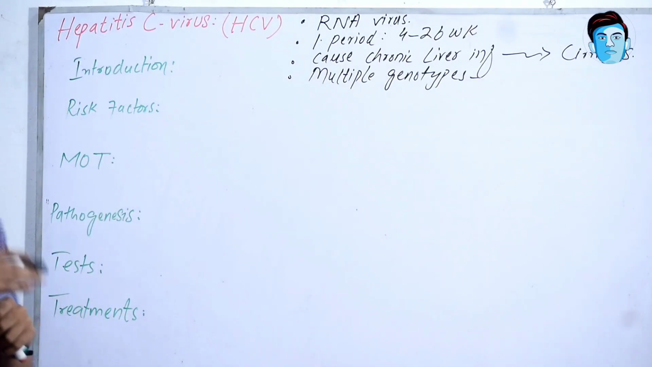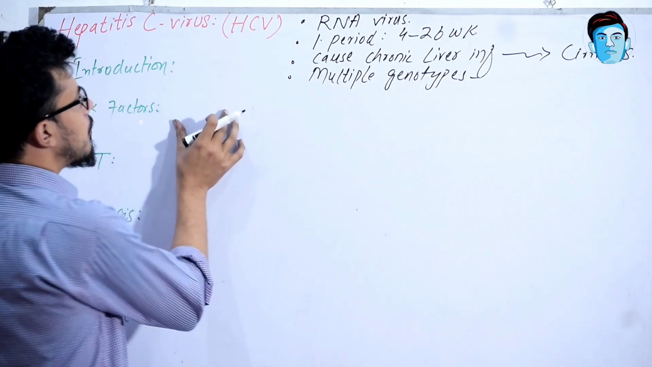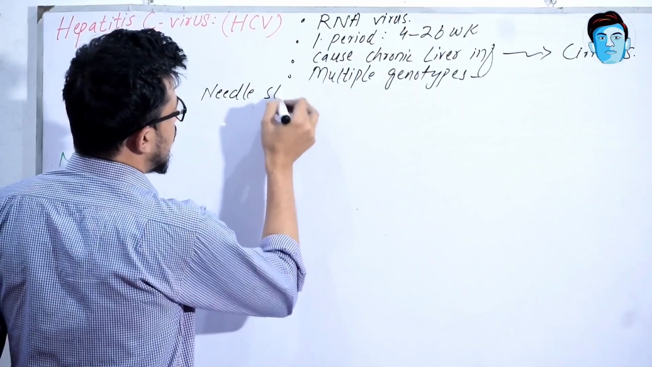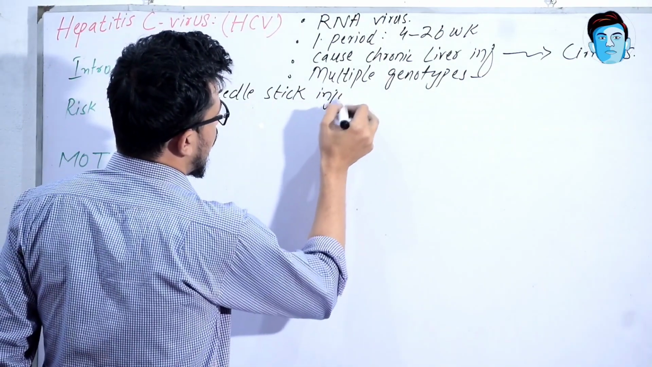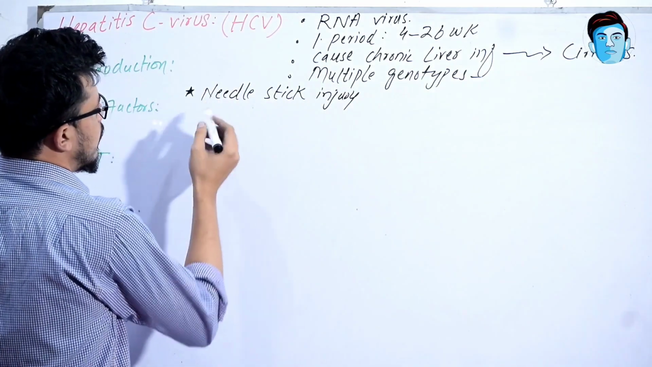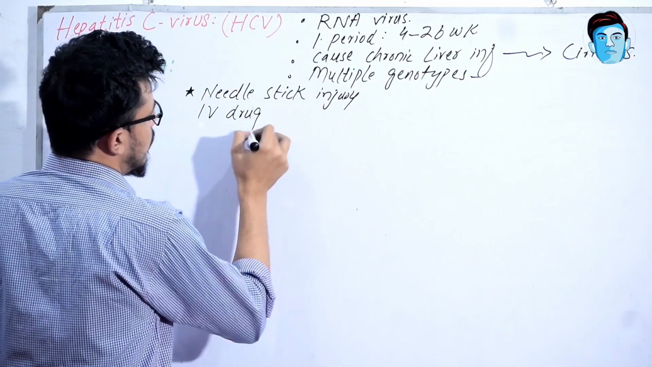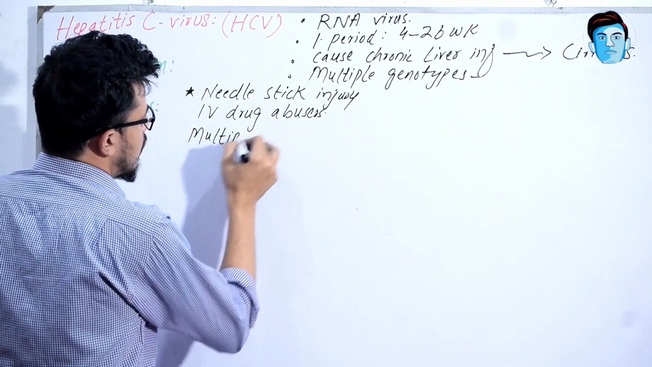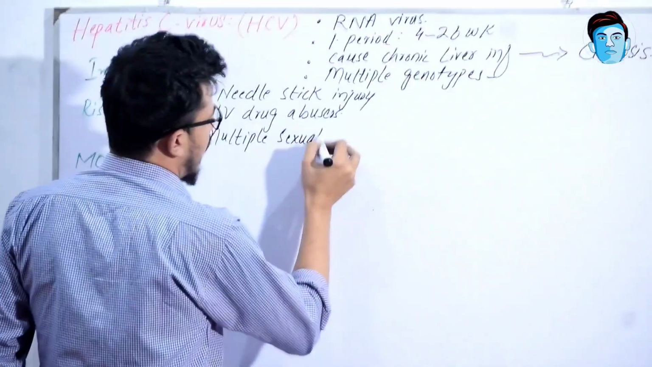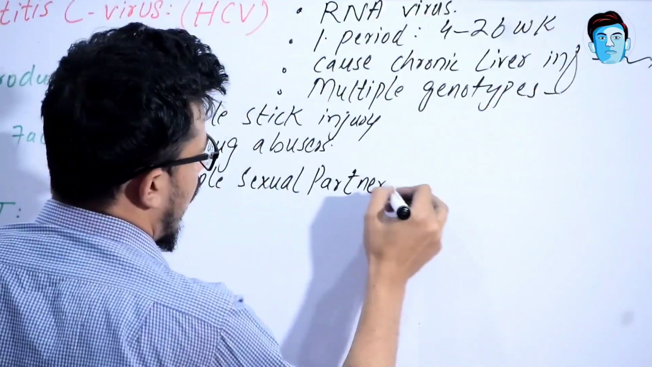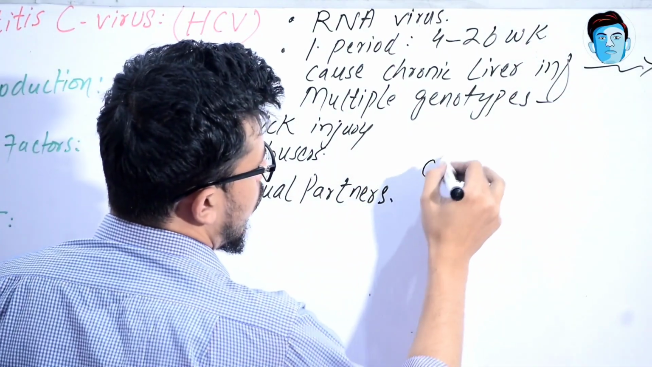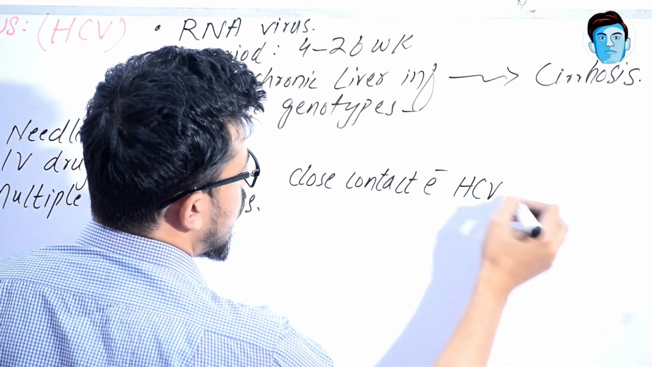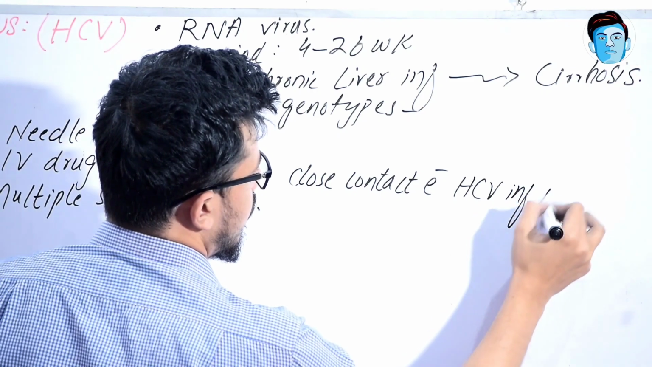Now let's talk about risk factors. The most important risk factor for the hepatitis C virus is needle stick injury, and intravenous drug abusers, having multiple sexual partners, and close contact with hepatitis C virus infected persons.